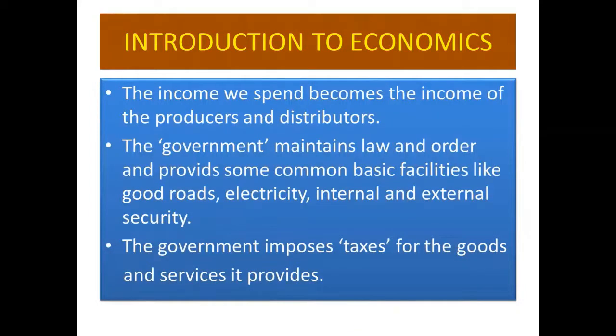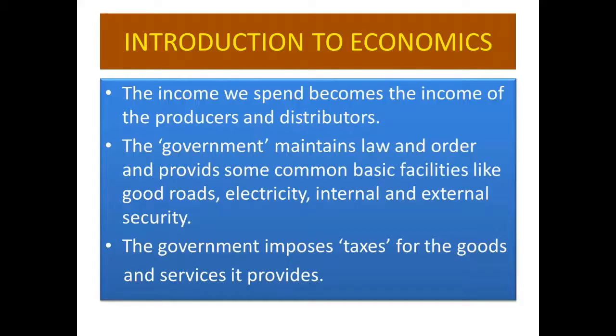The income we spend becomes the income of the producers and distributors. So we earn money. After that, we spend that money to buy some goods and services. So that income, what we spend to buy goods and services, becomes the income of the producers and the distributors.